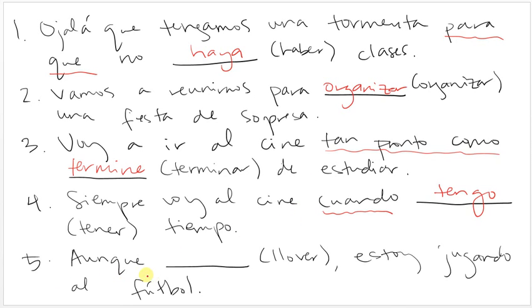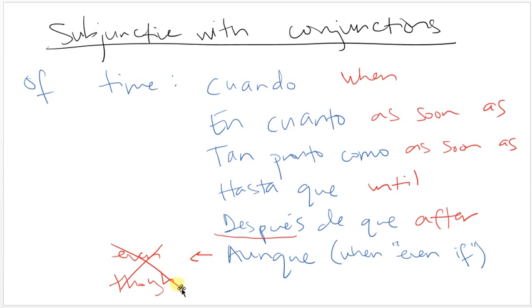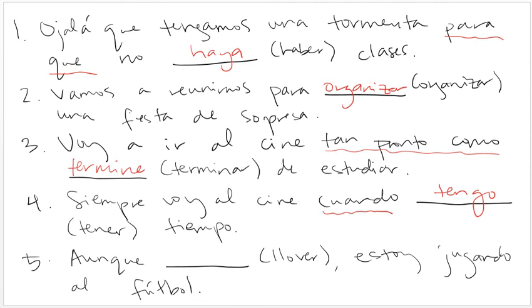Okay, with aunque. Remember, aunque can mean two things. It can mean even though, or it can mean even if. So, aunque yo ver, estoy jugando a fútbol. So, I am playing soccer. Does it make more sense to say even if it's raining, I'm playing soccer, or even though it's raining, I'm playing soccer? Because we already know that I am playing soccer, it makes more sense to say even though it's raining. So, even though we do not use a subjunctive, even though it's raining, I'm still playing soccer. So, it's going to be the regular indicative conjugation, not subjunctive, and it's a stem changer. Aunque llueve, even though it's raining, I'm still playing soccer.